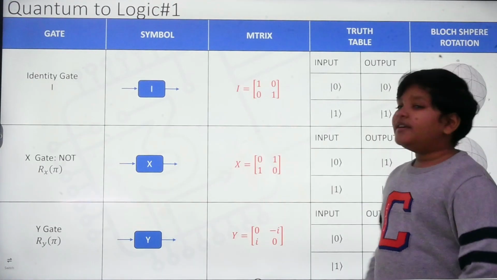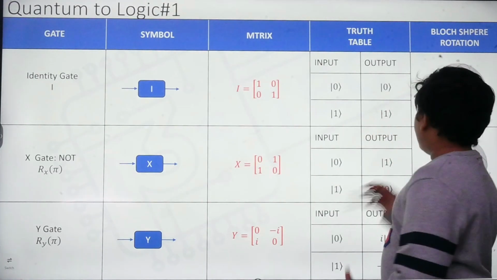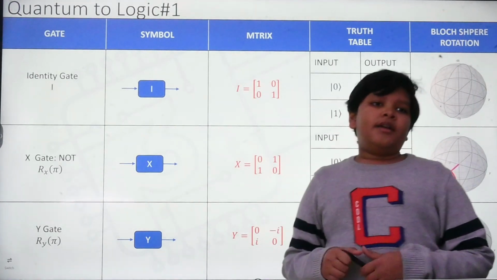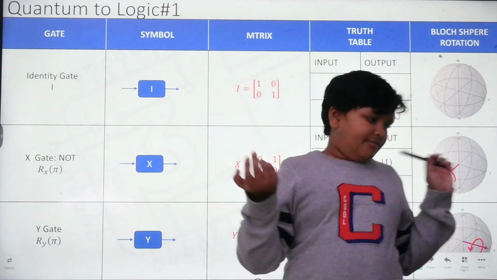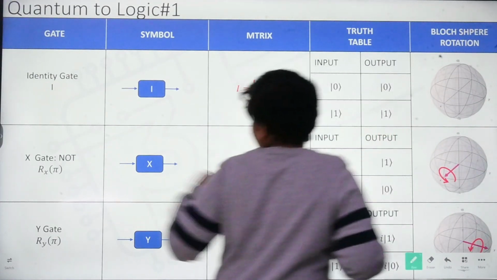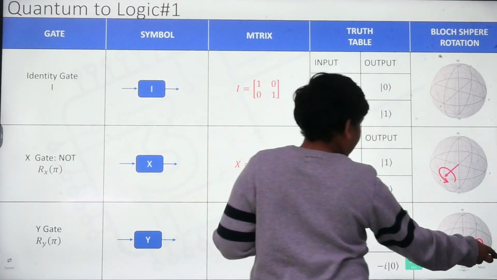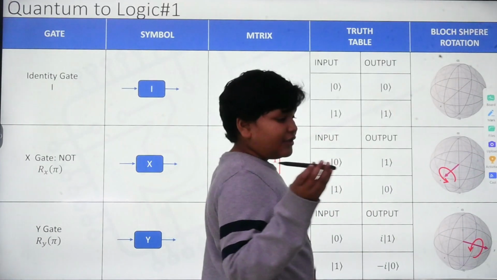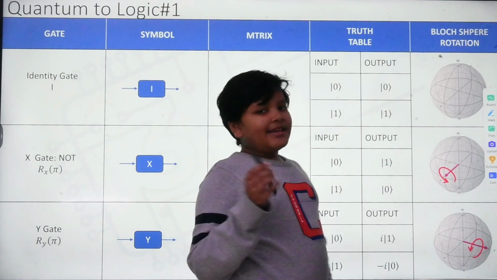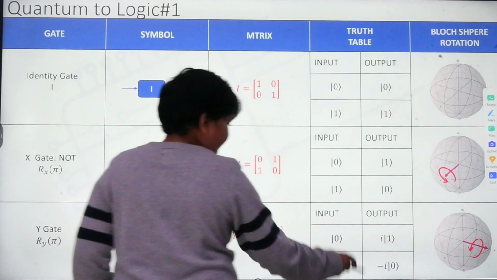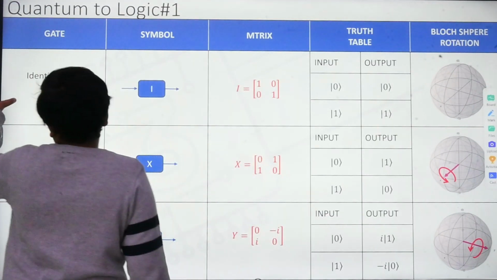The I gate doesn't do any rotation on the Bloch sphere representation, or any meaningful rotation, so it doesn't really do anything technically. And the Y gate actually works almost like an X gate, but it also brings in another factor, which I'll be talking about later.